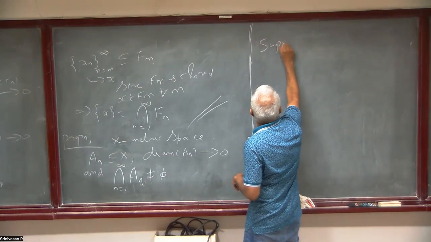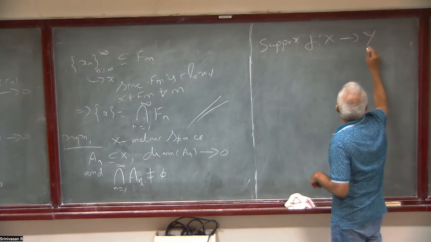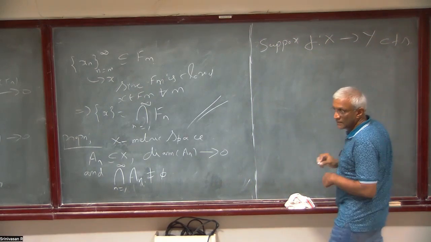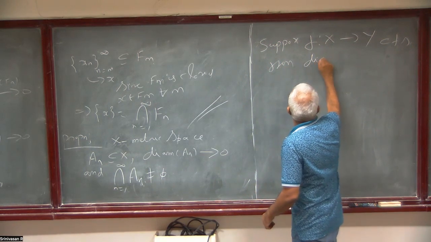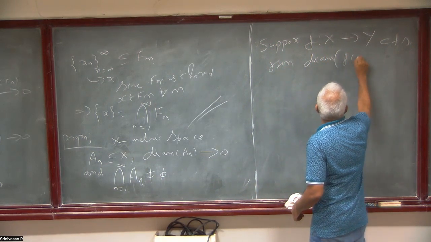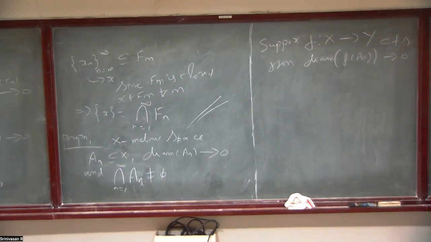Suppose f is a function. f is a continuous function from X to Y. Then the diameter of f of A_n also goes to 0. That is the statement.